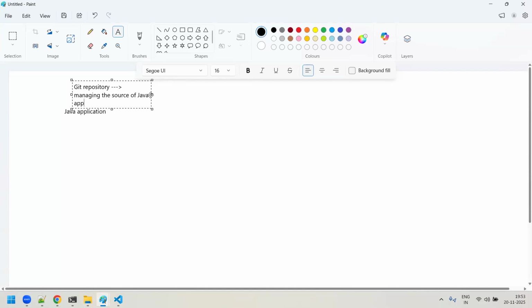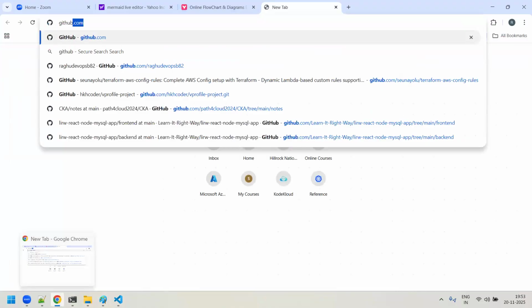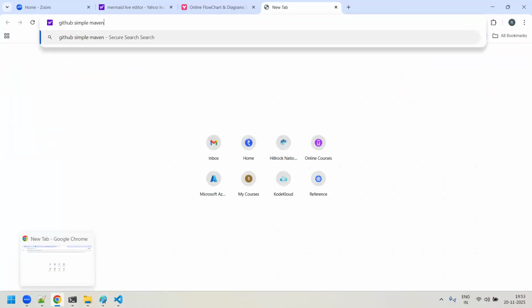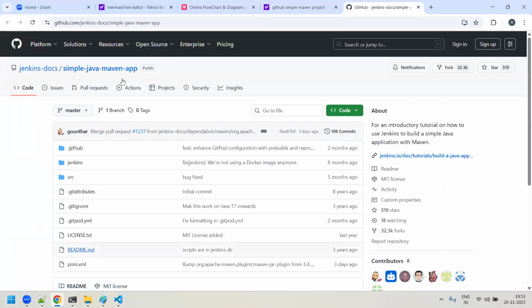Now the thing is, guys, when you have the Java application, you will try to clone that Java application. Say, for example, I'll take an example. Okay, let me do this. Let me go to Google and I'll just say GitHub simple Maven project. If you search for it, you could see there is something like a simple Java Maven app. This is the Git repo. If you click on it, this is the source code for your simple Java application. This is a simple example.